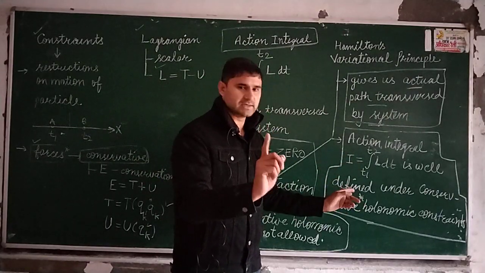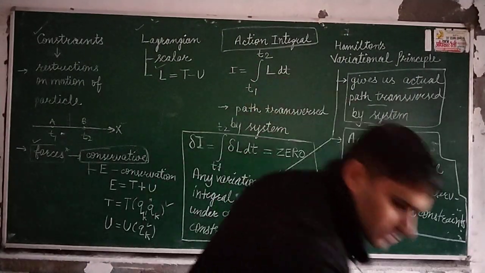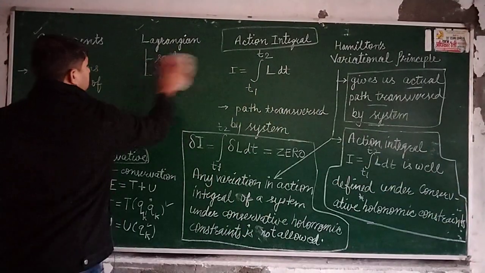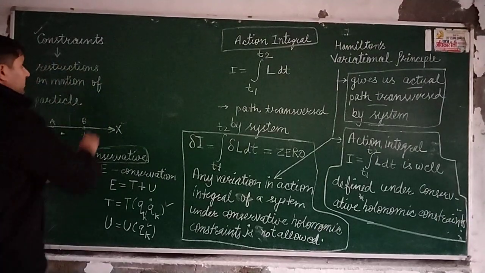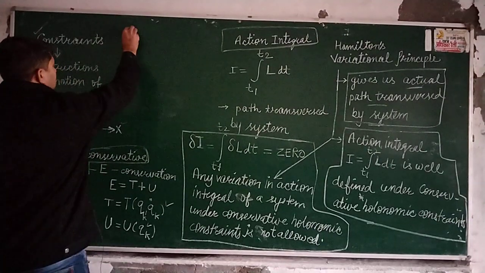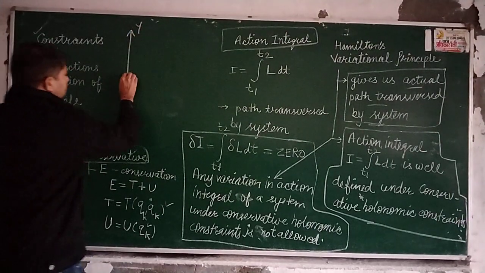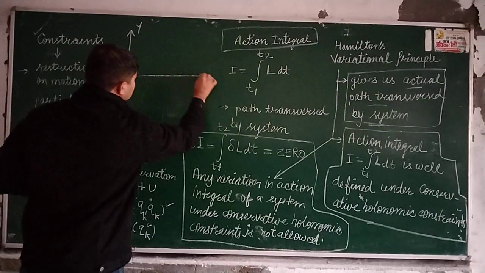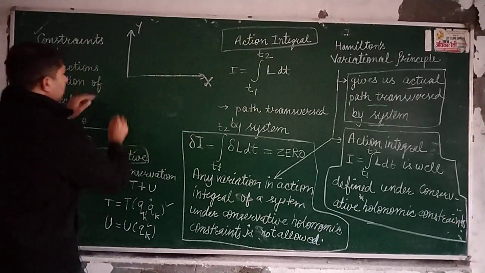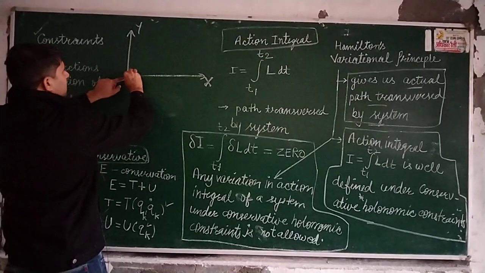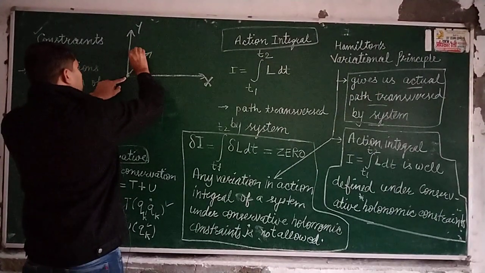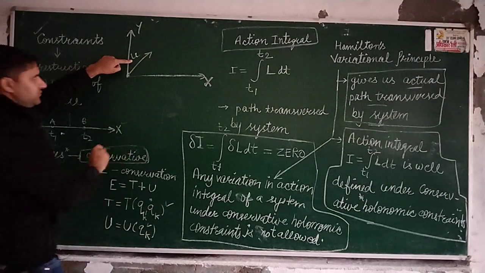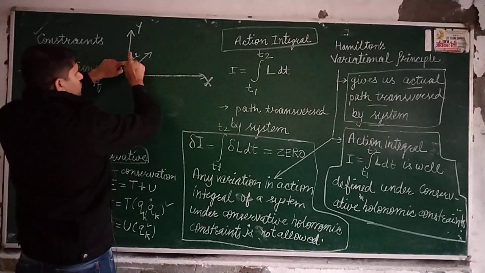Let me give one example here. Suppose here we have a particle. You see here, this is the y-axis and this one is the x-axis, and we have a particle here which is projected from here with initial velocity u.